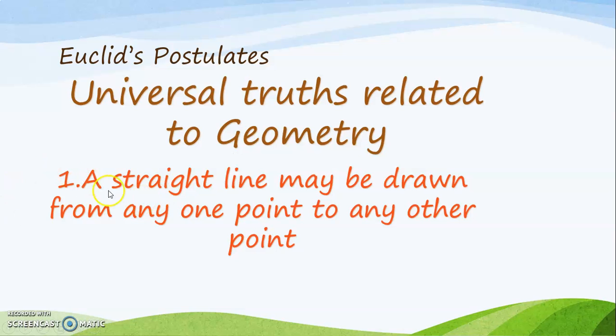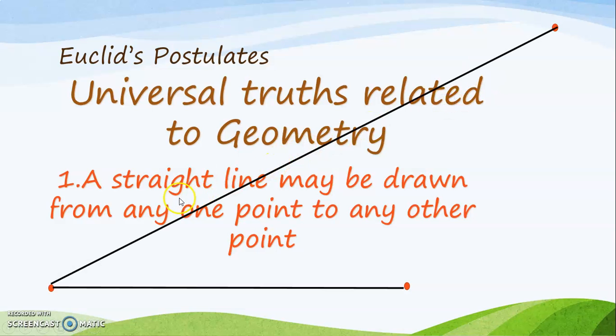The first postulate says a straight line may be drawn from any one point to any other point. So if I have one point, and I have another point, between these two points I can draw a straight line. Suppose I take this point and I take a point anywhere else, it could be anywhere. I can always draw a straight line between these two points.